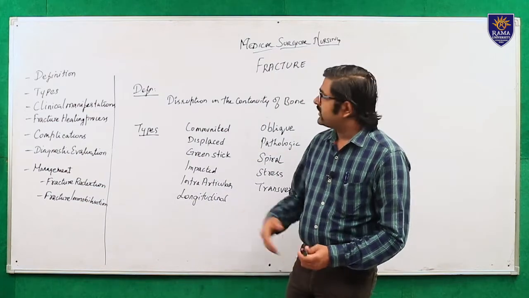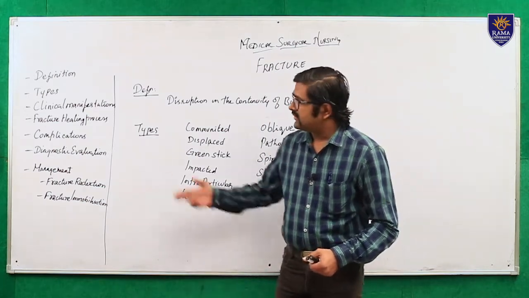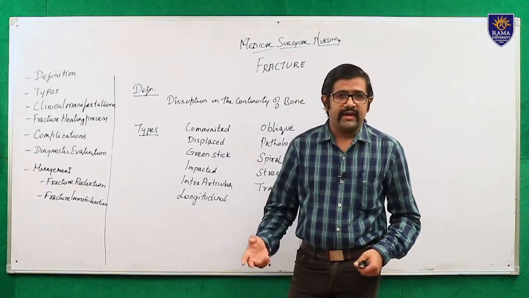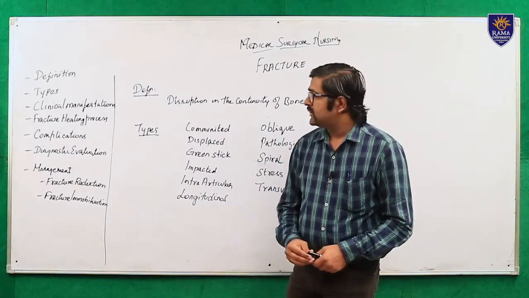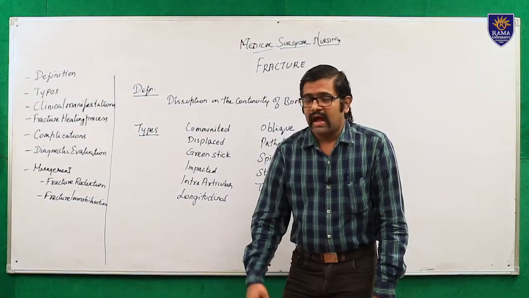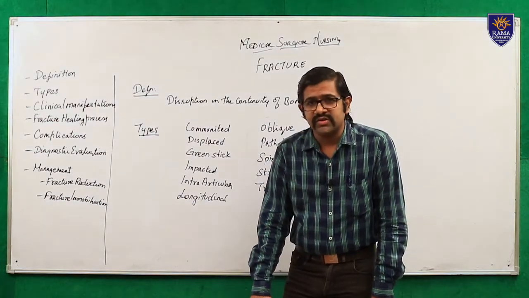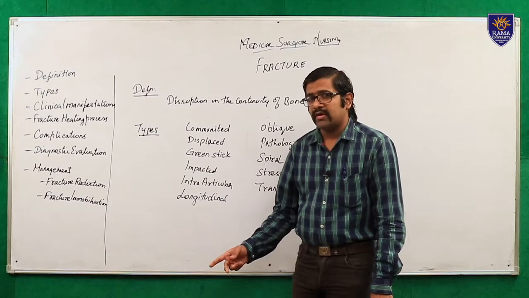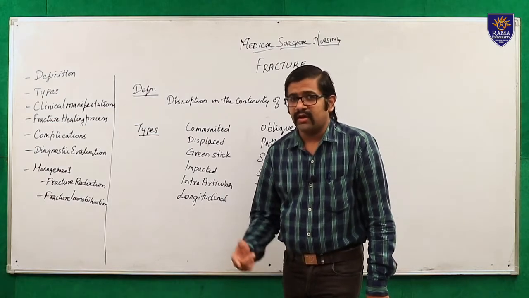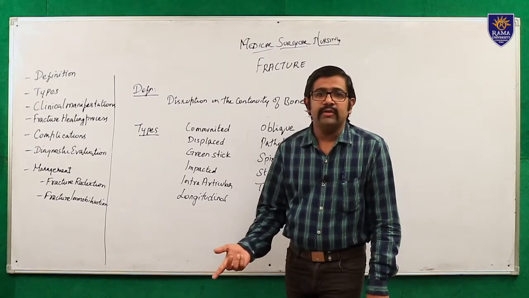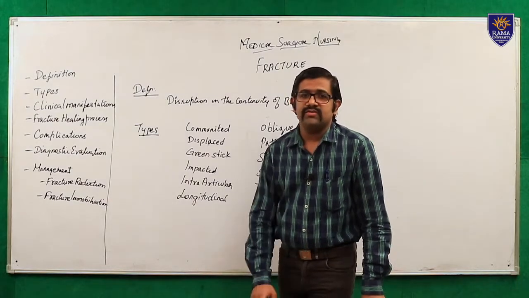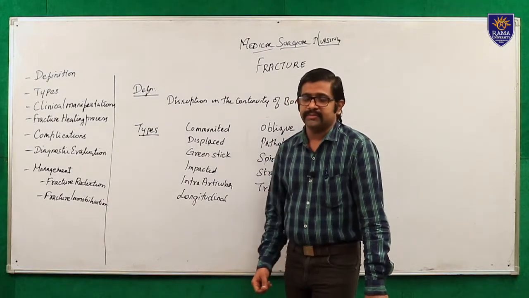Now, I am going to take a class on fracture. In the fracture, we are going to see the definition, then types of fracture, then clinical manifestations of the fracture, and the fracture healing process. After the fracture healing process, we have to see complications, diagnostic evaluation, and then the management. In the management, we are going to see fracture reduction and fracture immobilization. So these are the things we are going to see in the fracture.